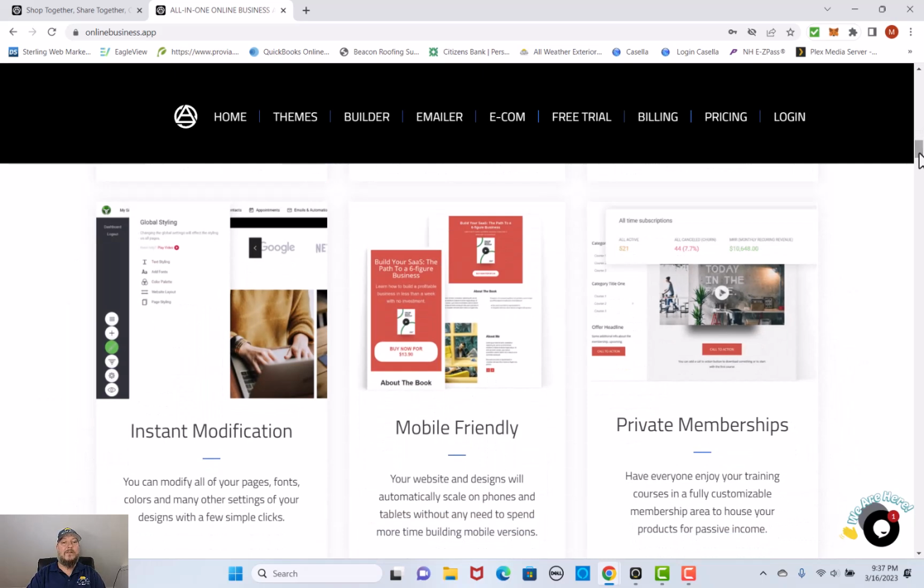So if we keep going down there, they have instant modification. So you can modify all of your pages, fonts, colors, and all the settings in here with just a few simple clicks. It's absolutely amazing.